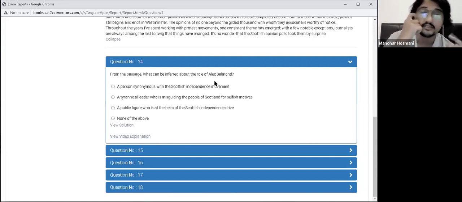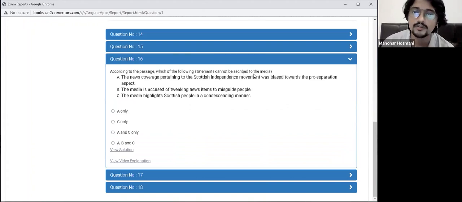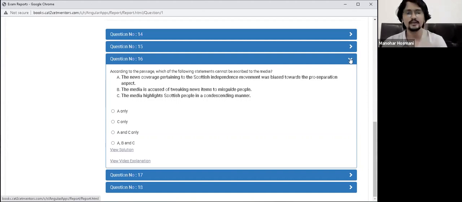देखो स्कूल में कैसे RCs आते थे, you would look at the words in your question, right, and then you look for those words in the passage, and that is the answer. Try to identify those questions and target those, and those are there. CAT में होते ही है questions. आप last year के papers भी देखोगे, 2019 का भी paper देखोगे, even in a difficult year, those questions do exist. ठीक है? According to the passage, of the following cannot be ascribed to the media. As I told you, identifying the negative aspect, like saying, okay, identifying which one doesn't apply is a little more tricky. It's trickier than identifying which one applies. So that's why I would steer clear, but this is the only easy one in this entire thing.